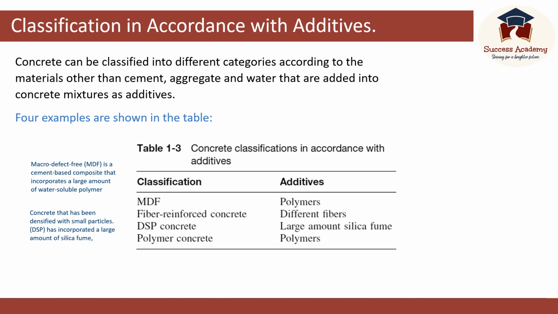We can add additives to the concrete mix to improve properties. Concrete can be classified into different categories according to the materials other than cement, aggregates, and water that are added into the concrete mix. So you can see some examples here in this table. If we add water-soluble polymers, we call them MDF, macro defect free concrete, and we can add different fibers and we can get fiber reinforced concretes, and also we can add some small particles of densified silica, so we call them DSP concrete, and also we can have polymers in concrete, we call them polymer concrete.